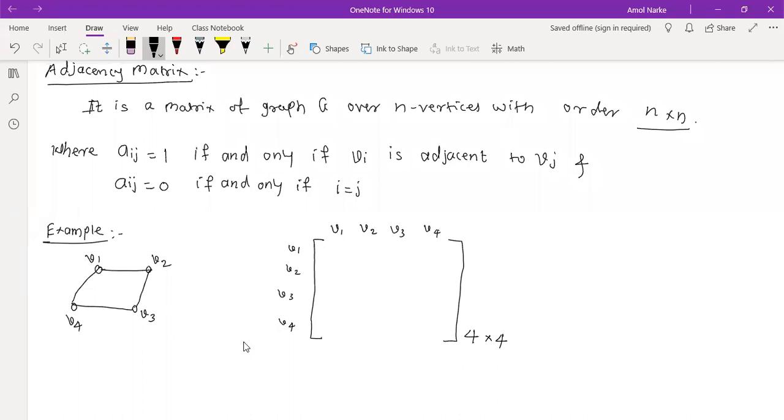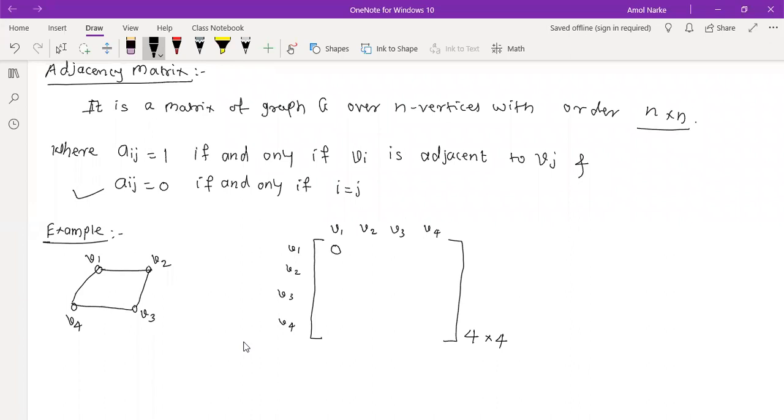Now, what they are saying is that aij is 1 if and only if Vi is adjacent to Vj. So V1 and V1: when i is equal to j, that is 0. So I just write 0 here because a11 is equal to 0. By definition, I use this one. Here, whether we have an edge from V1 to V2, we need to check it out. Whether we have an edge from V1 to V2.